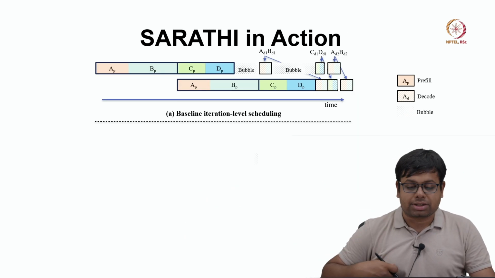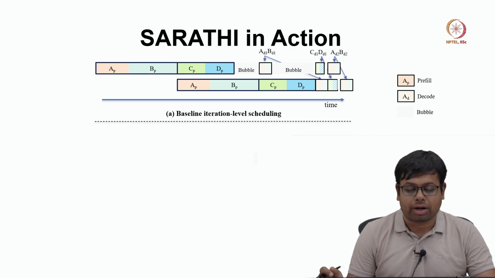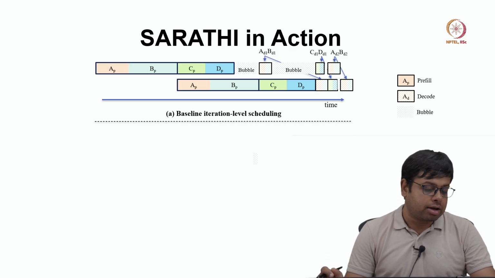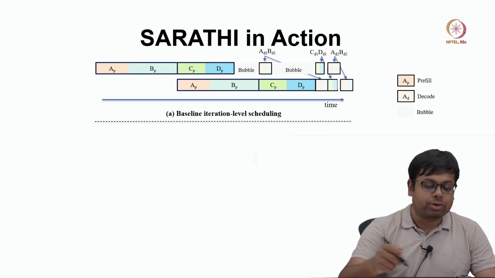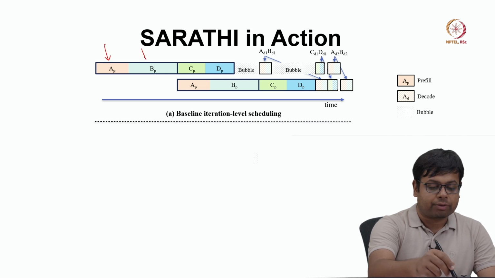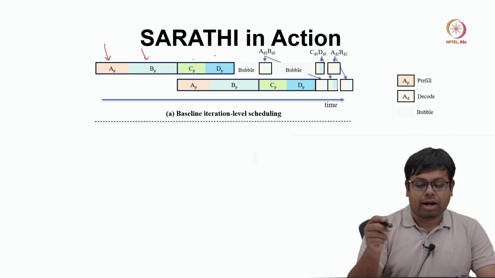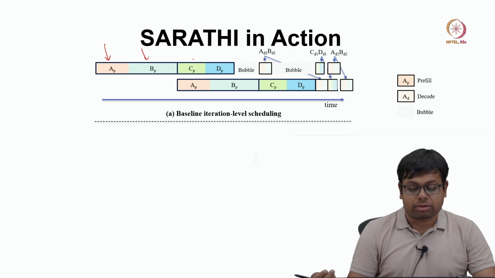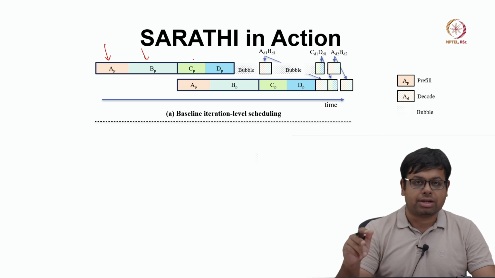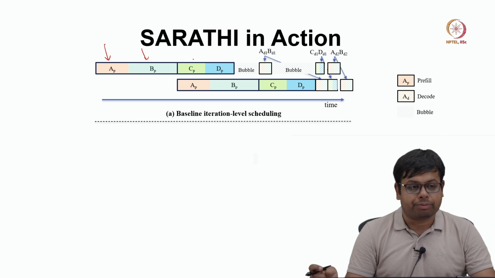Now, let us take one example, like the real example with many tokens getting generated. So, this is again the baseline iteration level scheduling, we will have this prefill of A, prefill of B, C, D. This is the time axis, the x axis is time, and A, B, C, D you can think of as different requests.